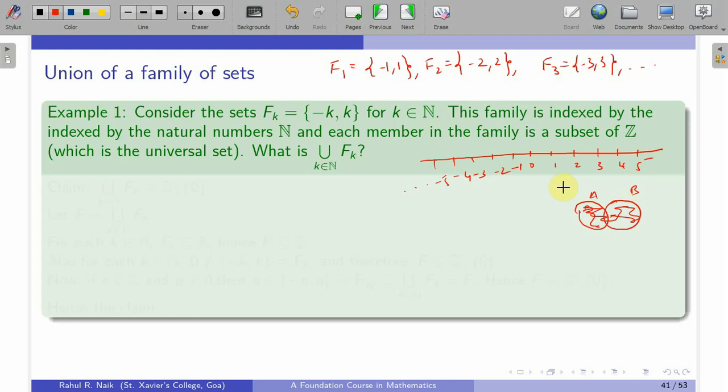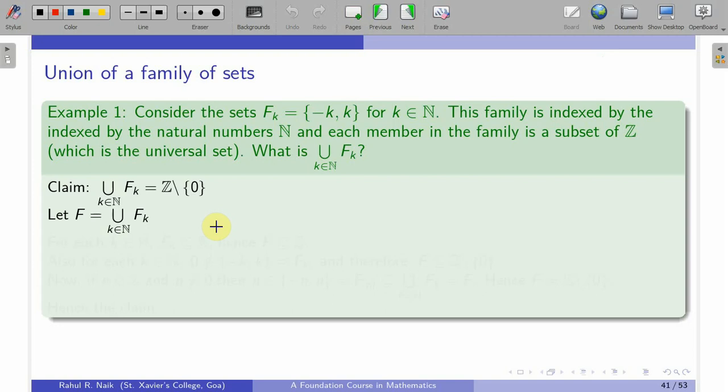So this makes the things clear that the union of fk is nothing but the set of all the integers except this 0, because 0 is not in any of these fk. So now with that guess, I am sure that the union of fk is nothing but the set of all integers except the point 0. So here is the proof for that. I claim that the union of fk for each k in N, where k is varying over N, is the set of integers except the singleton 0.